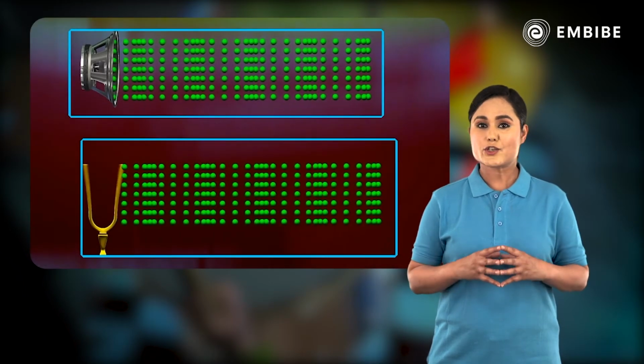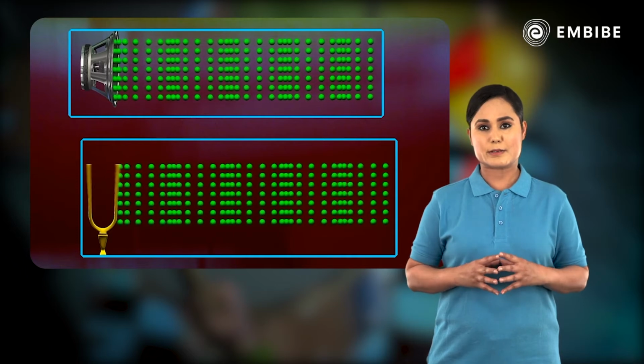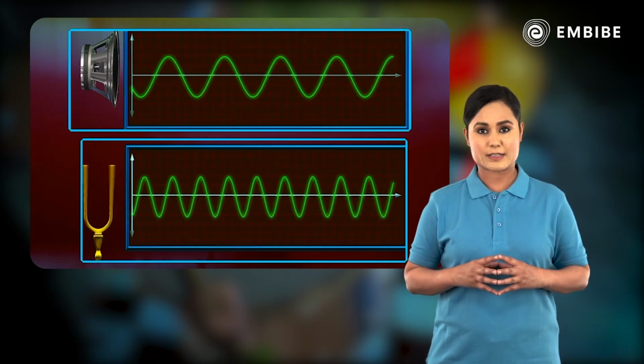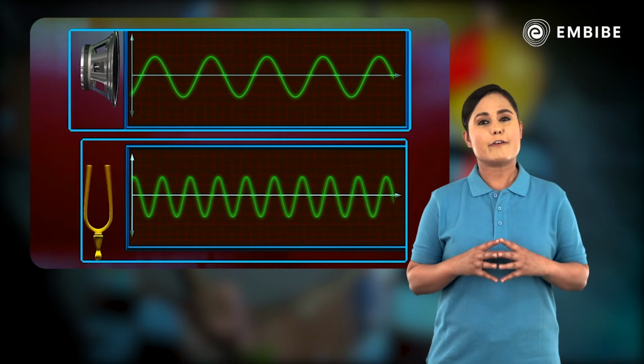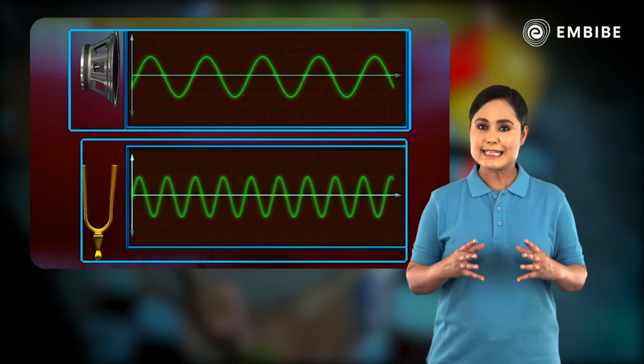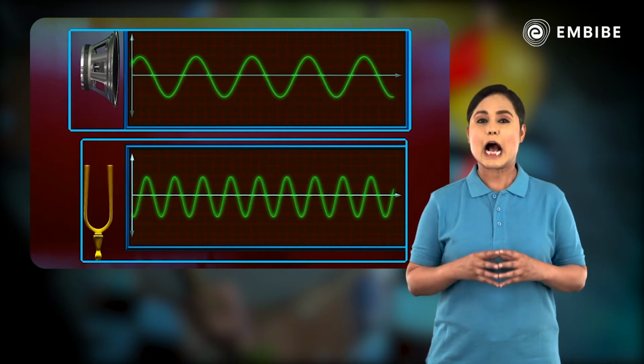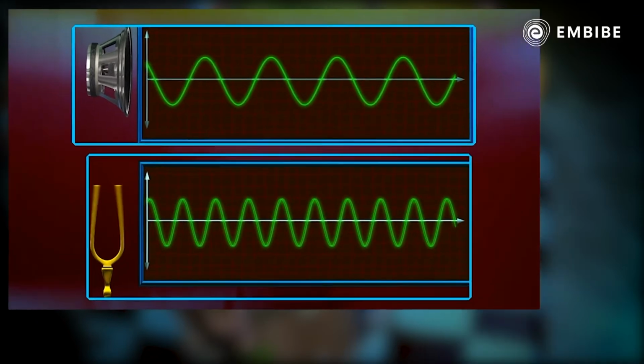Similarly, the pitch of a sound can also be determined by looking at the graphic form of the waves. Here, the fast motion of the wave tells us that it is a high-frequency sound, that is, a high-pitch sound.